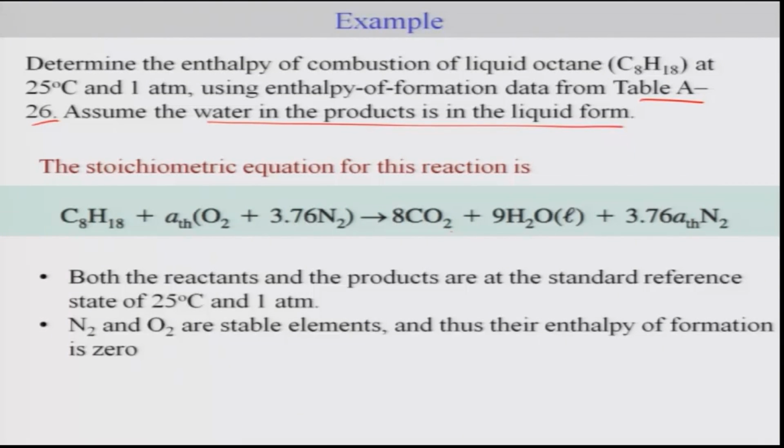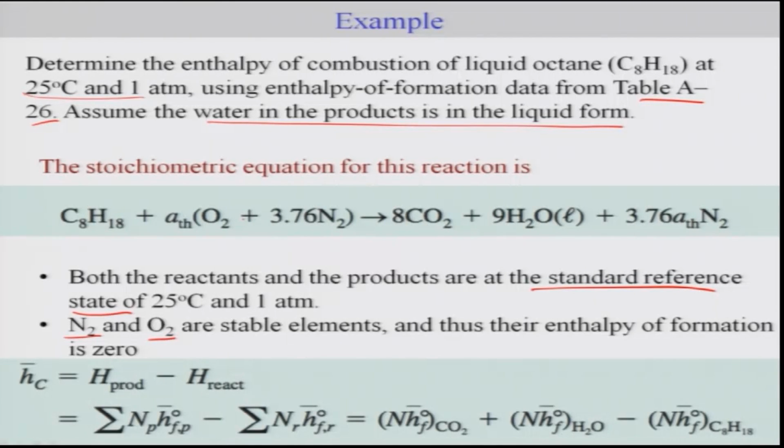where the reactants are at 25 degrees and 1 atmosphere, and the product is also at 25 degrees and 1 atmosphere. So, that means they are both at the standard reference state. Okay. And we have taken the reference value for the standard reference state for elemental or stable elements to be 0. That means the enthalpy of formation of stable elements at standard states is going to be 0. That means for N2 and O2, the enthalpy of formation is going to be 0,